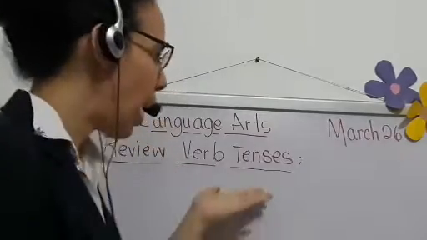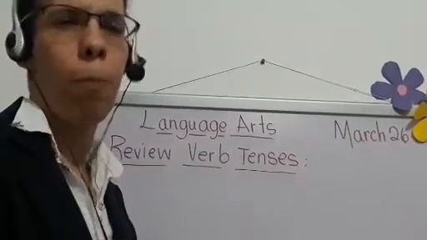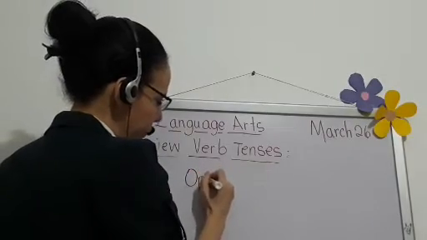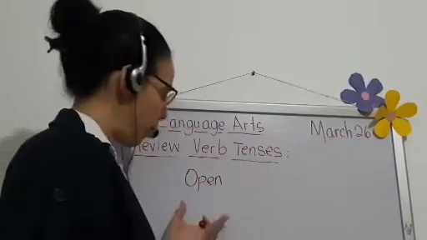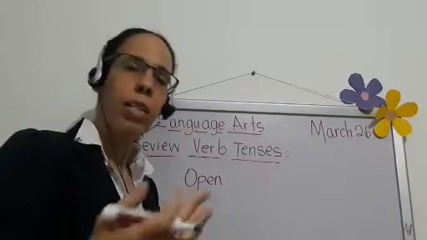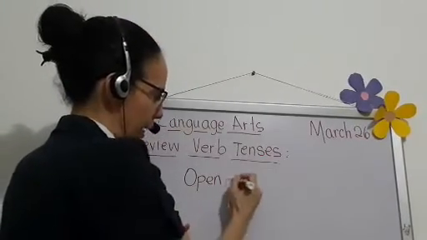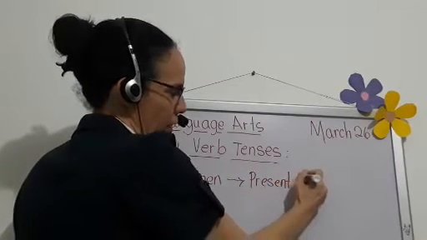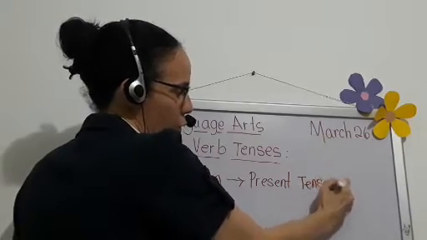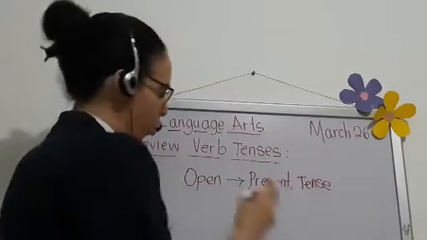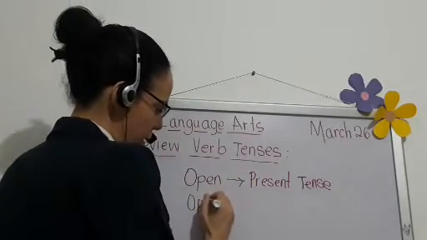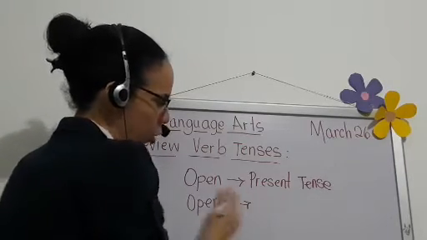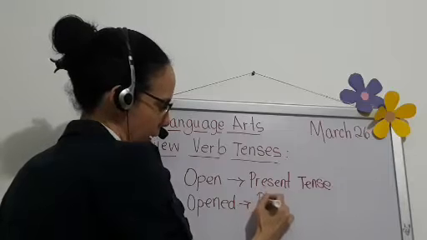So when we have verbs, let's take an example. For example, let's take the verb open. Now, this verb is in present. For example, if I want to turn this verb that is in the present tense and I want to take it to the past, I would just write the verb and, for most verbs, just adding ed will turn the verb into the past tense.